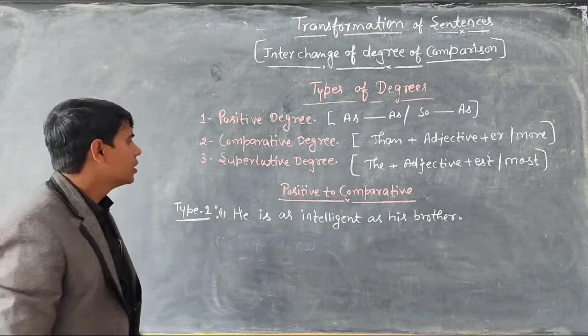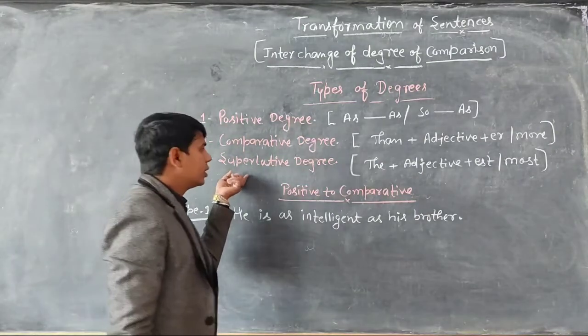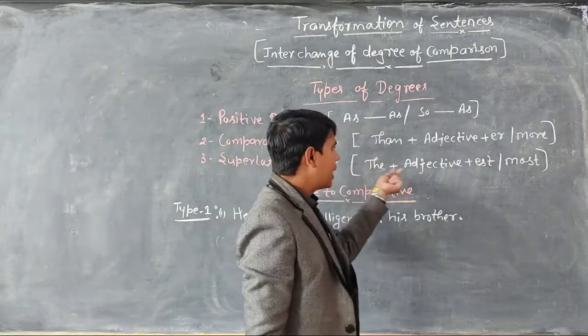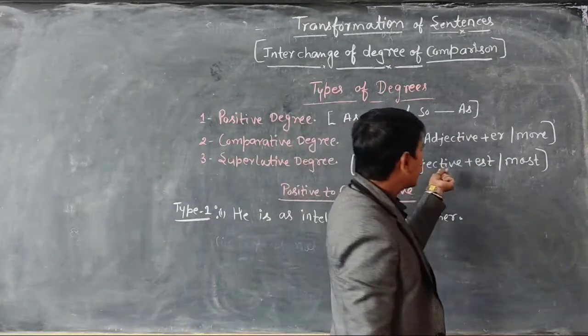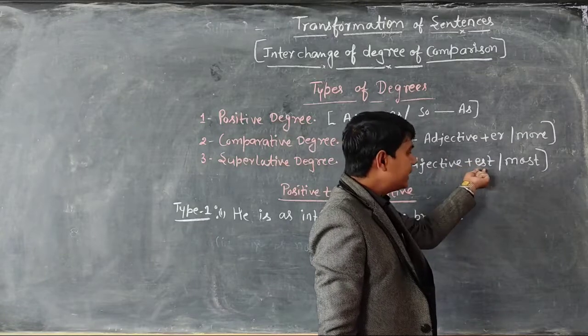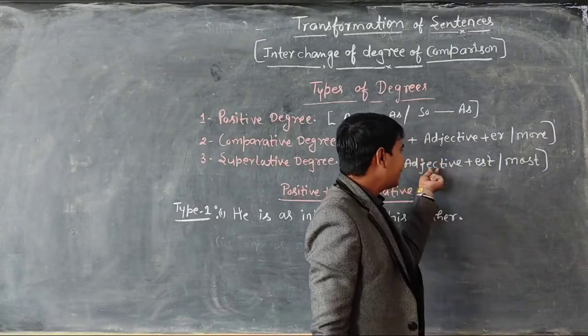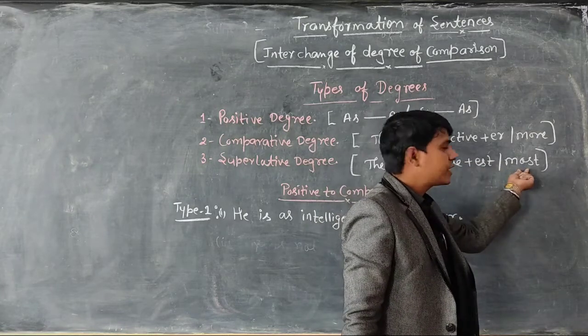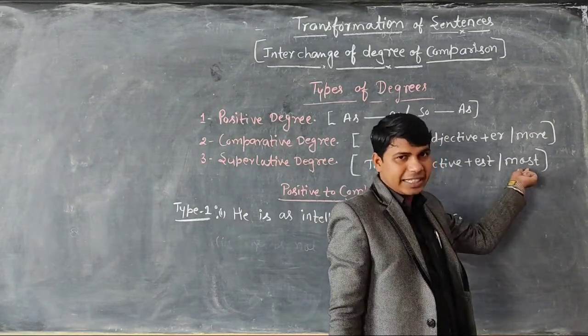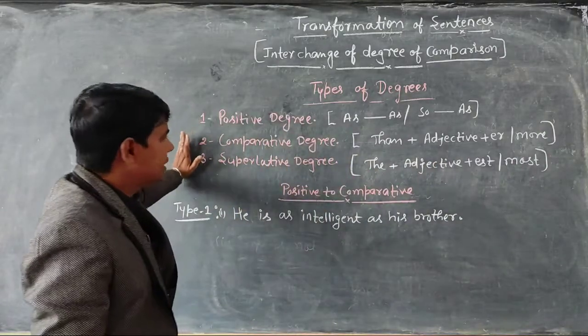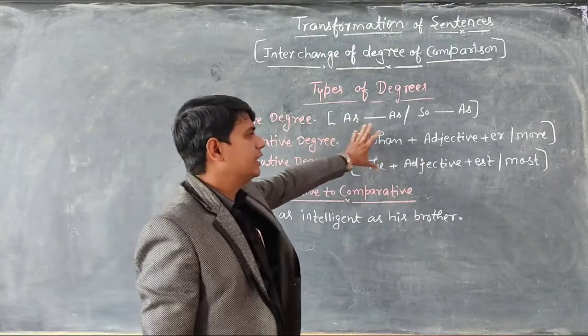Okay, now see the superlative one. Superlative degree always takes an adjective, and the adjective takes suffix est, or the adjective is followed by the prefix most. Is that clear? So you can identify the degrees with the help of these keywords.